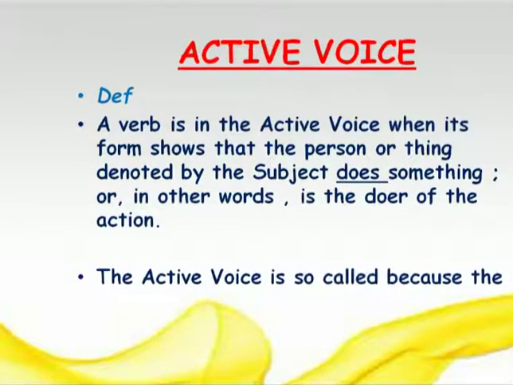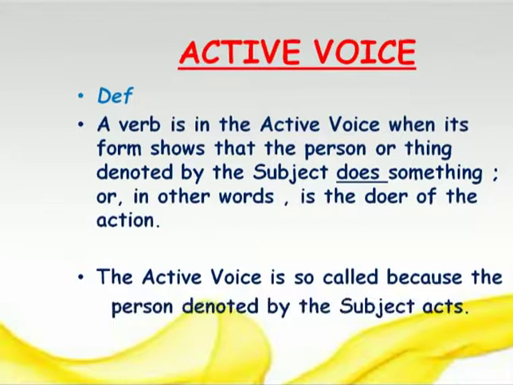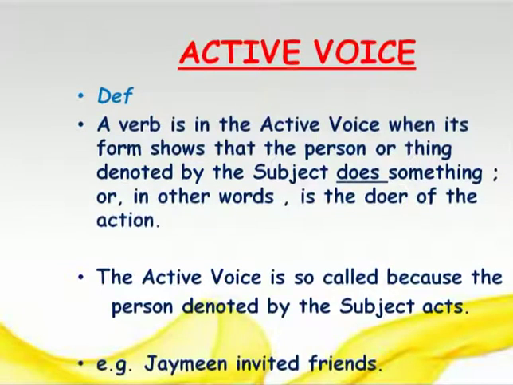The active voice is so called because the person denoted by the subject acts, right? See the example. Jamin invited friends, right? So Jamin does something here. Who invites friends? Jamin. So when we want to say that the subject does something, that time we use active voice. And we can say that the verb is in the active voice.